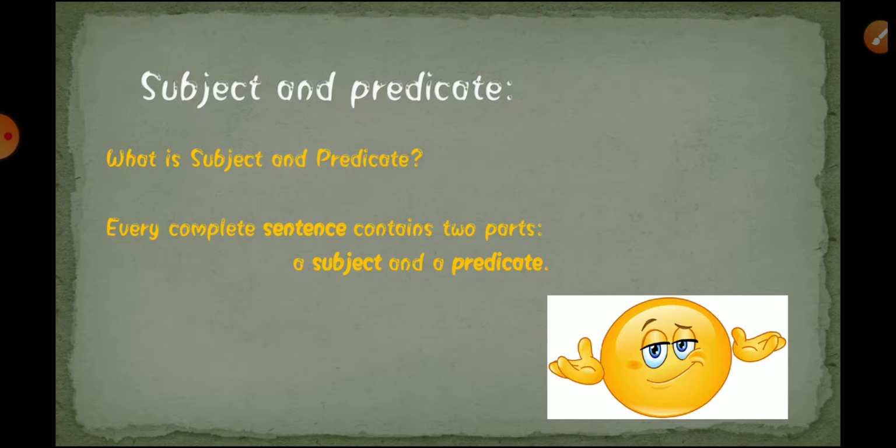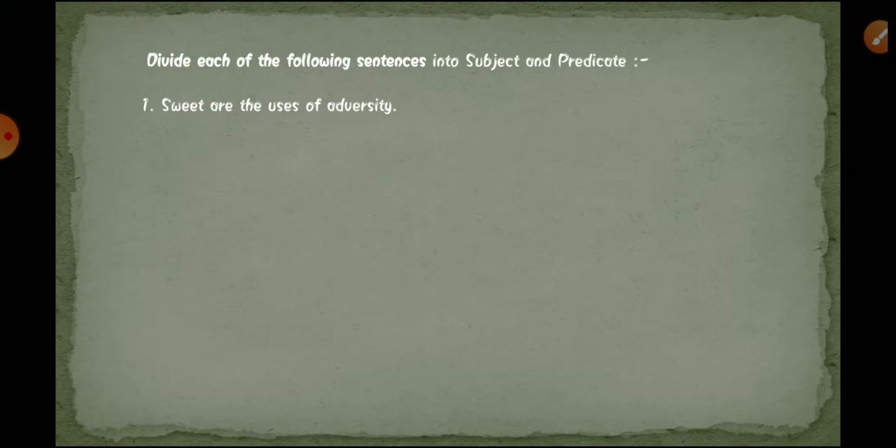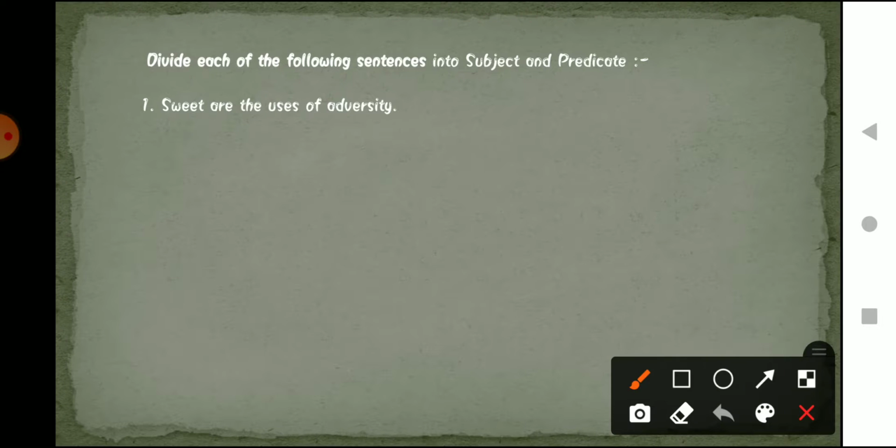One more important thing is that in a sentence a subject and a predicate can be singular, and it can be plural also. It can be in both forms, singular and plural. Now let's move on to the question session. Here we have to divide the sentence into parts as subject and predicate.